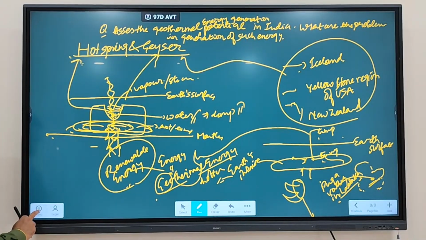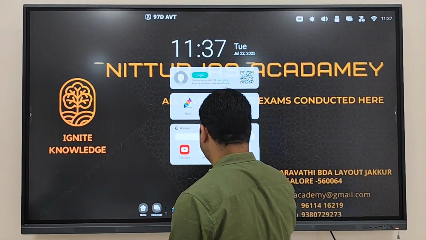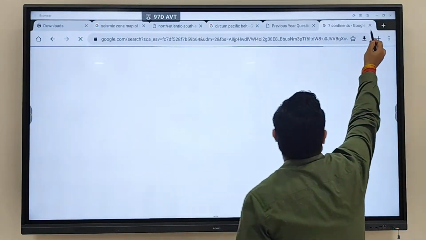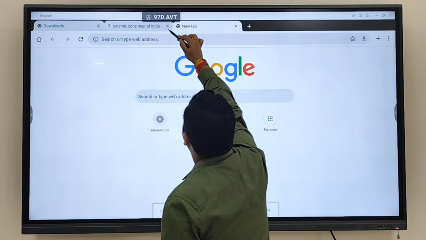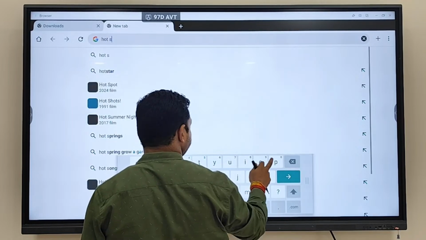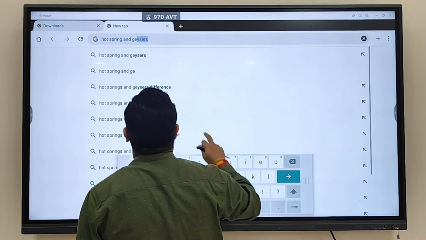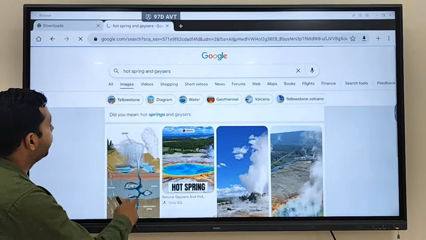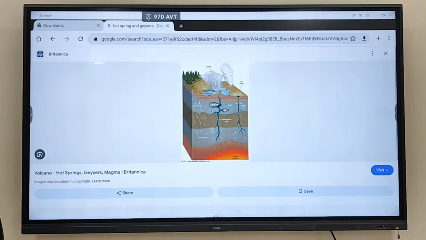So here you will find, so basically this is how you are seeing formation of what?